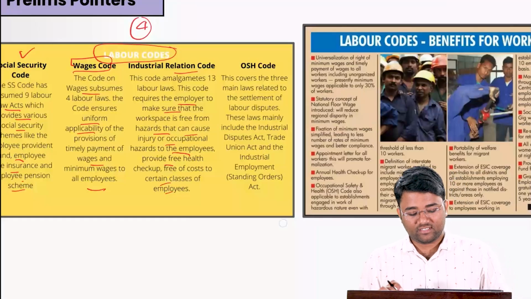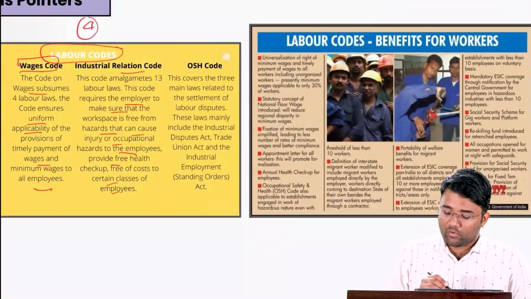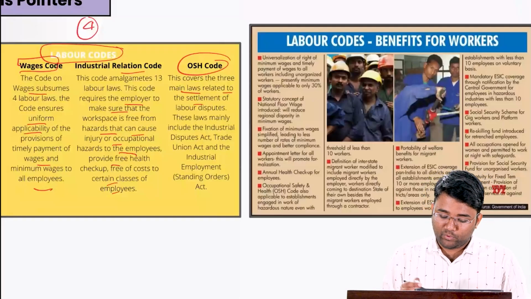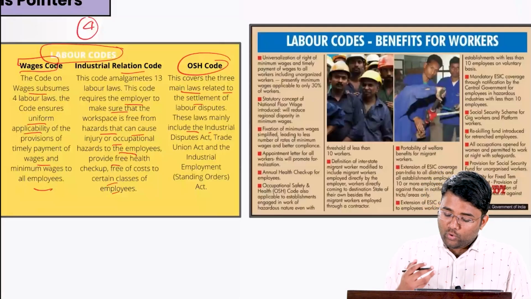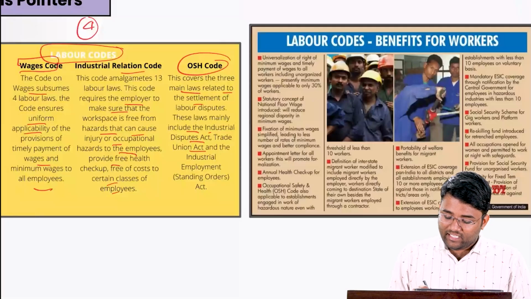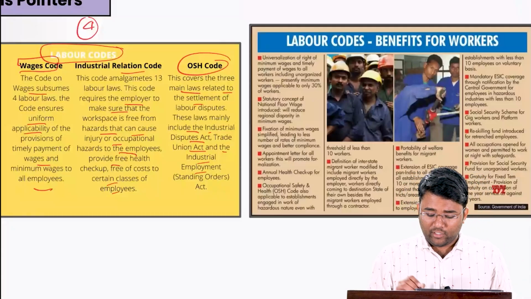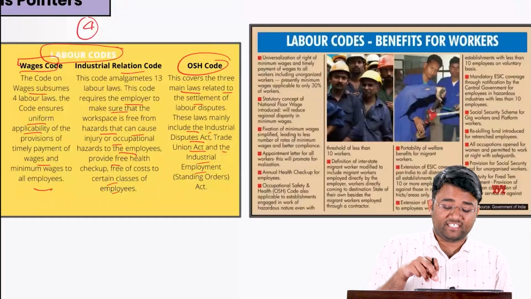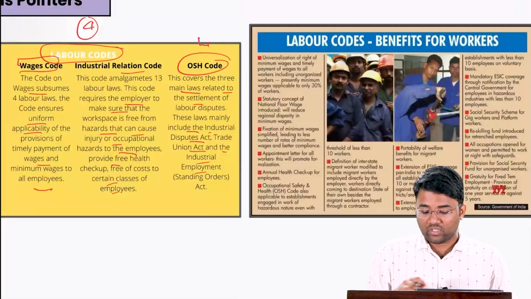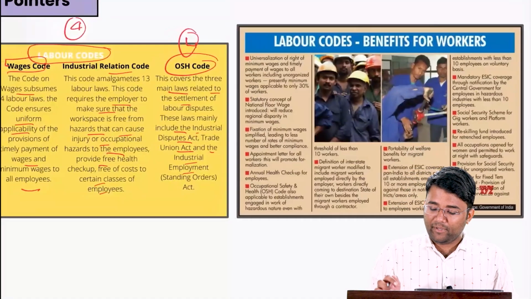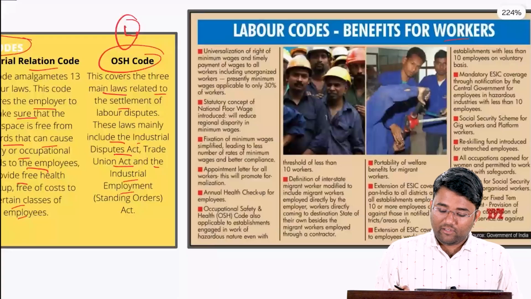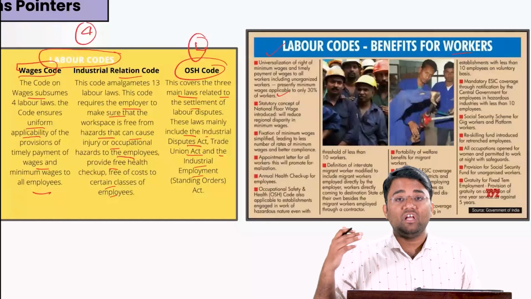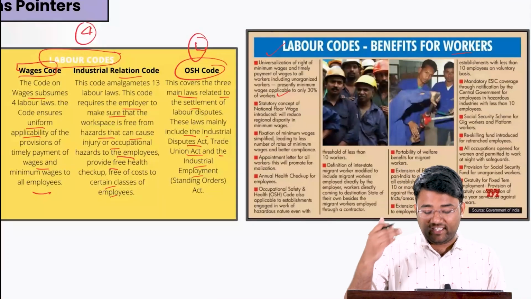certain classes of employees. Then the Occupational Safety and Health Code covers 3 main laws related to settlement of labor disputes. These laws mainly include the Industrial Disputes Act, Trade Union Act, and the Industrial Employment Standing Orders Act. So the Occupational Safety and Health Code is our 4th code. And these labor codes will benefit the workers significantly: there will be universalization of rights, and a statutory concept of national floor wage will be introduced so that minimum wage can be ensured.